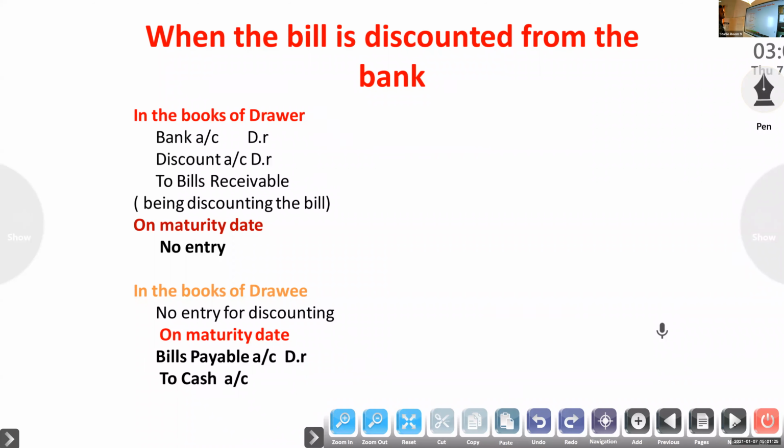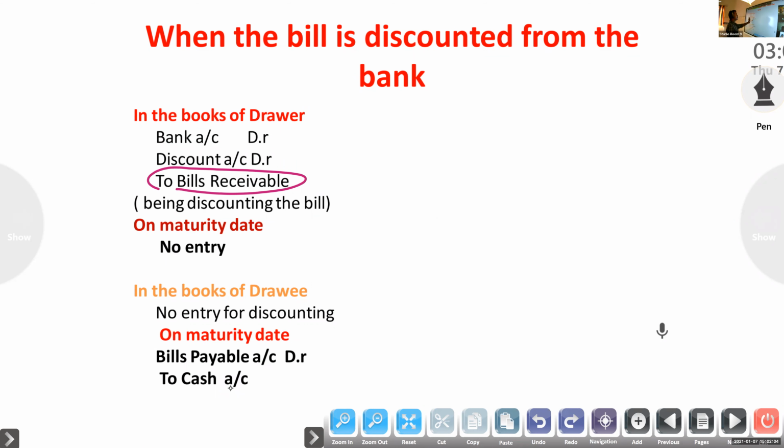When the bill is discounted from the bank, the third entry will change. Credit will be bills receivable. In the second entry we get a bill; that bill only we are giving in the third entry. If we get a bill, debit. If we are giving, that will be credit. If it is discounting, bank account debtor, discount account to bills receivable. At maturity date no entry, because already we got the amount. In the books of drawee, no entry for that, same only, no change.